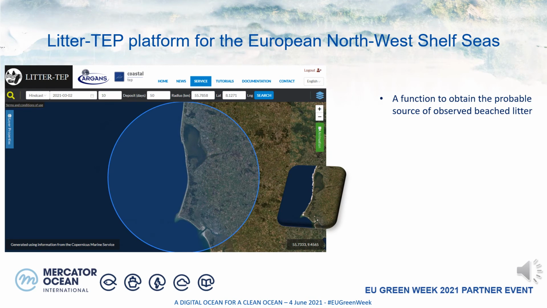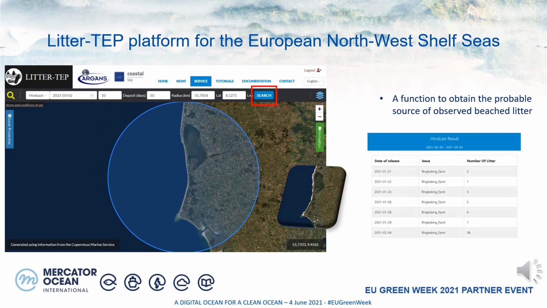The service offers a function to obtain the probable source of observed beach litter and when it was released. For that, we have to select the date of observation, the number of days since the last cleaning campaign, and the size of the selected area, radius in kilometers. Then we obtain a downloadable table.